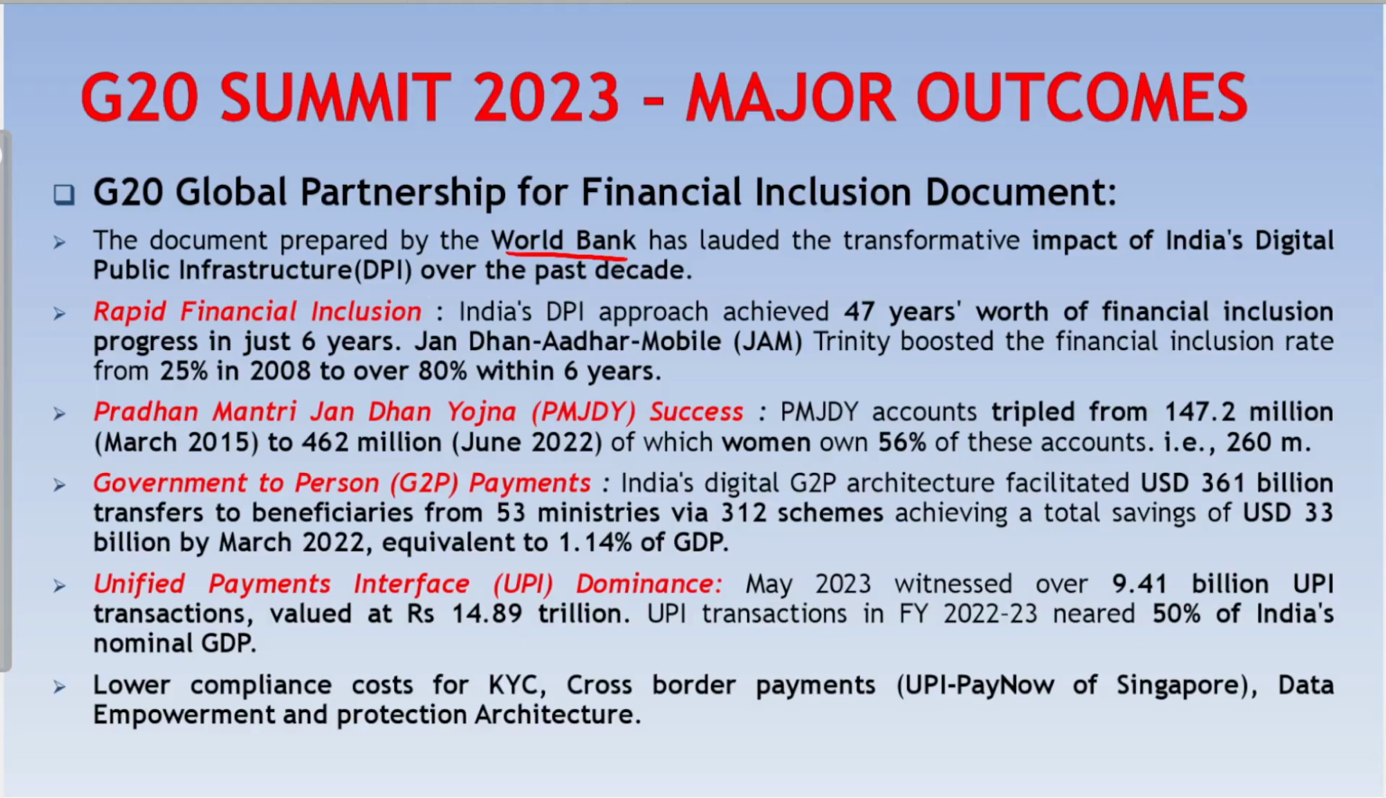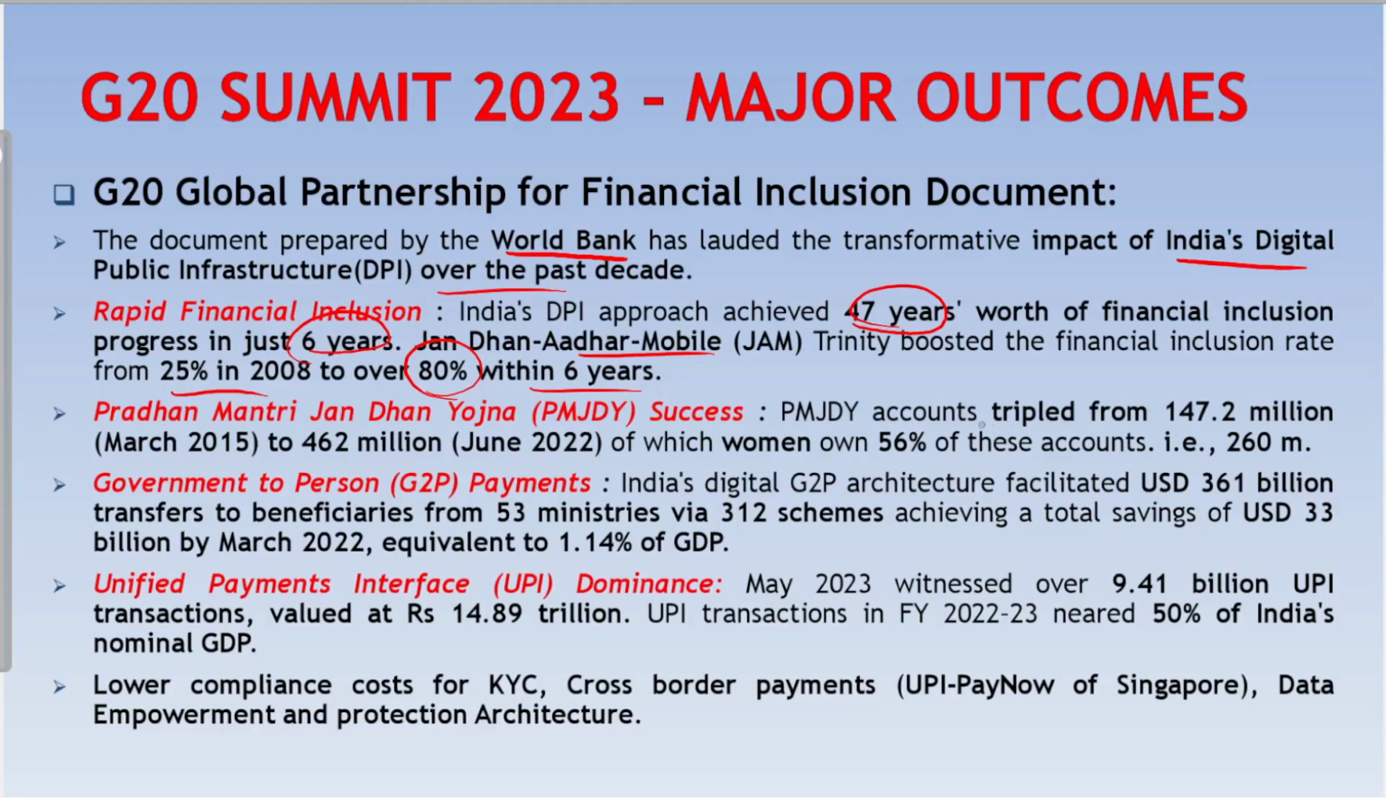So in the document released by World Bank, it has appreciated the effort of India's digital public infrastructure over the past decade. As per the report, India's DPI has achieved 47 years worth of financial inclusion progress in just 6 years. This has been done with the help of JAM Trinity, Jan Dhan Aadhaar Mobile Trinity. It has boosted the financial inclusion rate from 25% in 2008 to 80% in 6 years.